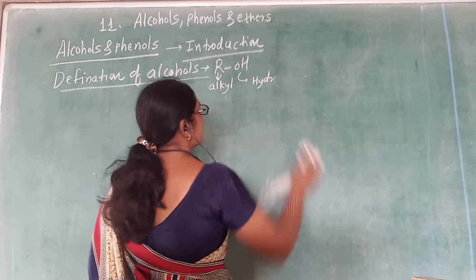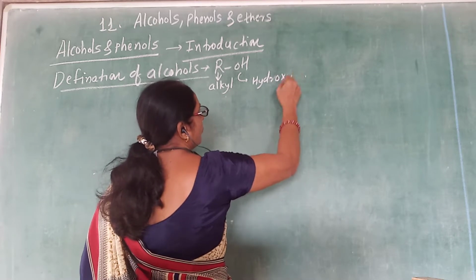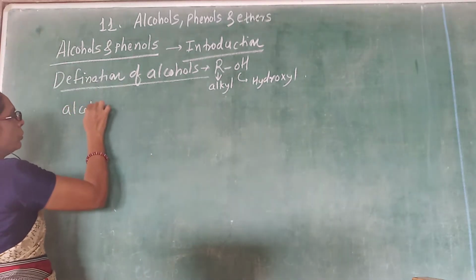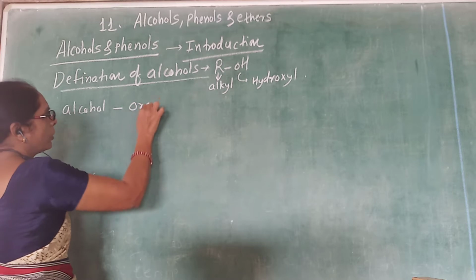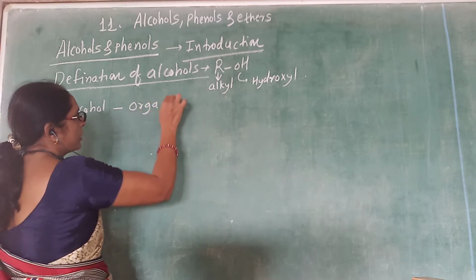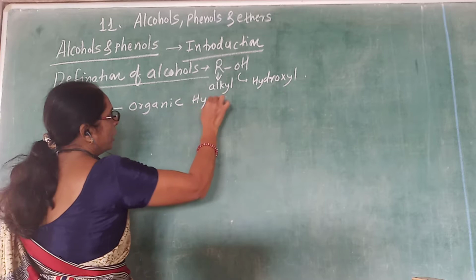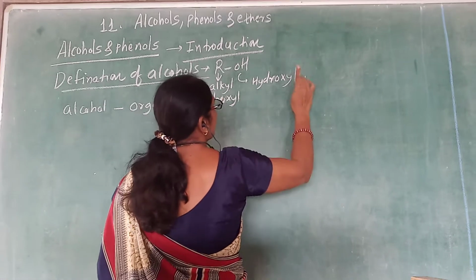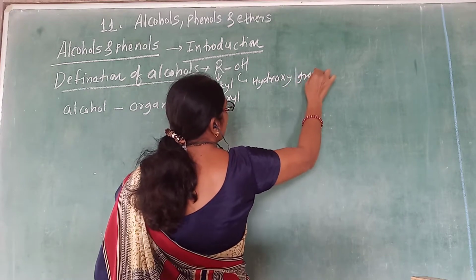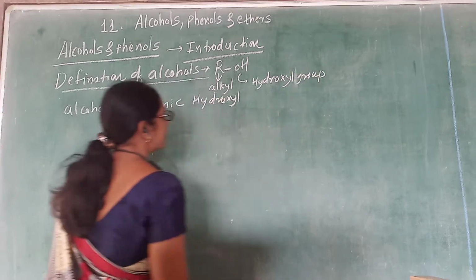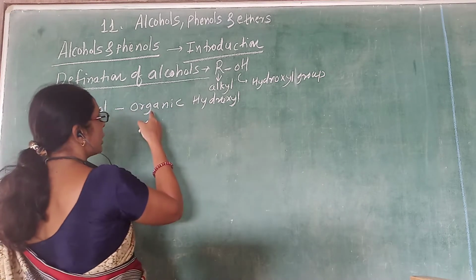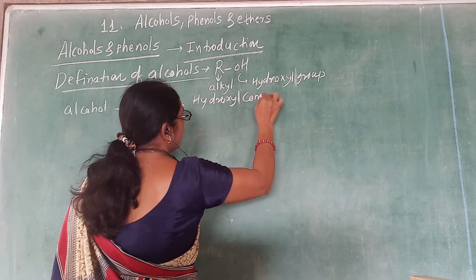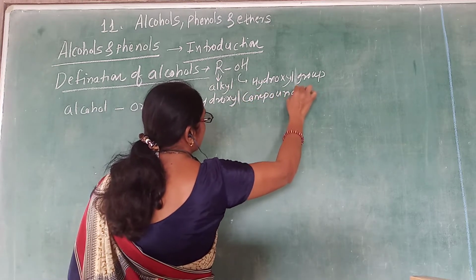As OH is a hydroxyl group, therefore alcohols are the organic hydroxy compounds.